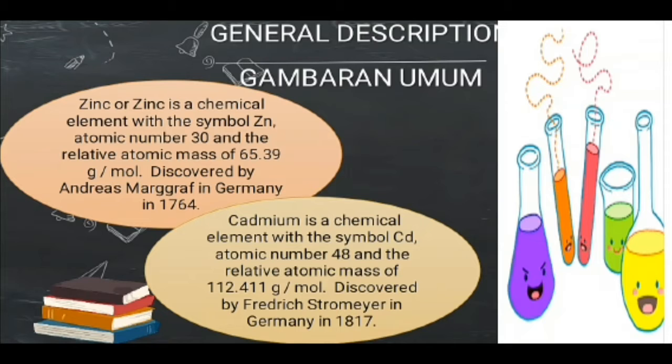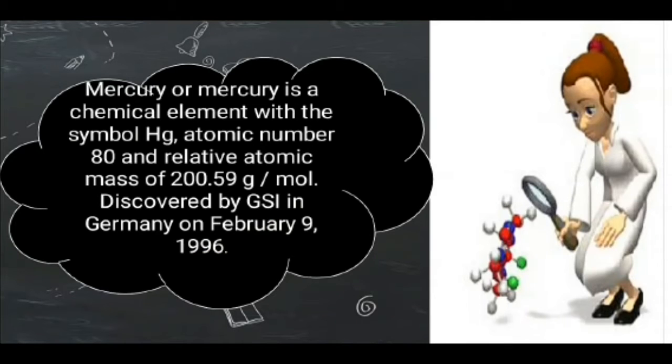Okay. And the third, mercury. Mercury is a chemical element with the symbol Hg. Atomic number 80 and the relative atomic mass of 200.59 g per mole. Discovered by GSI in Germany on February 9, 1996.